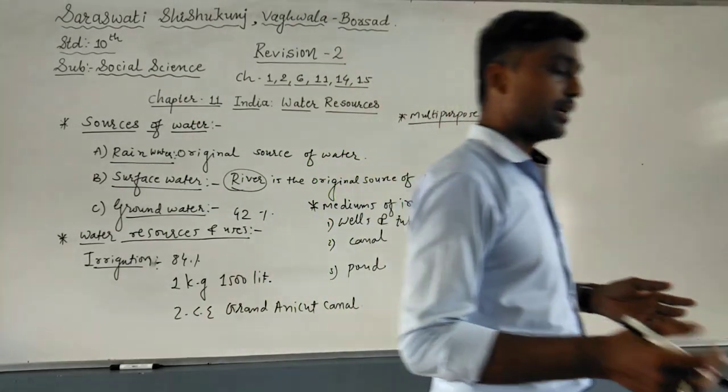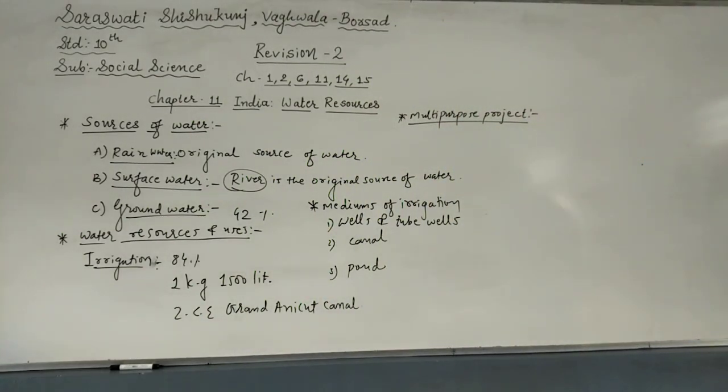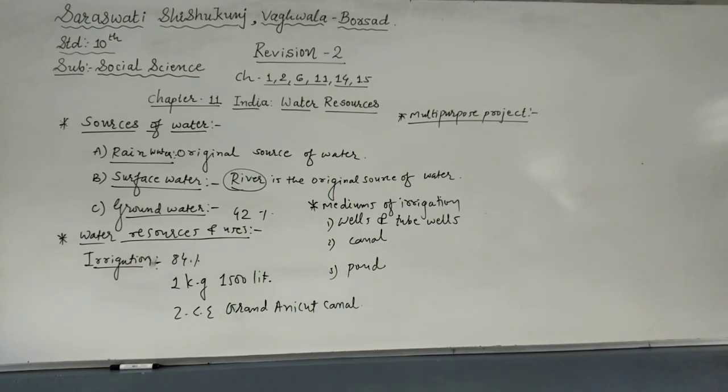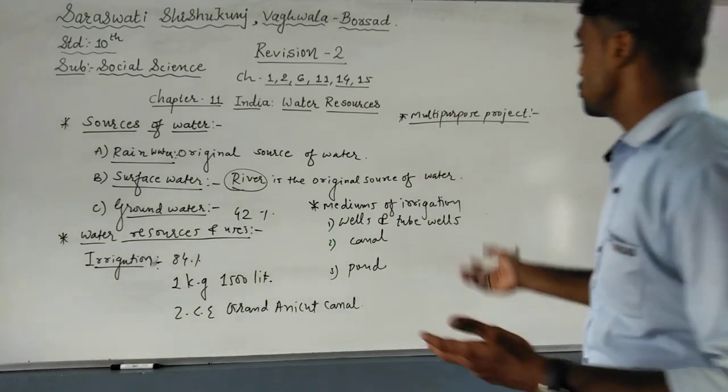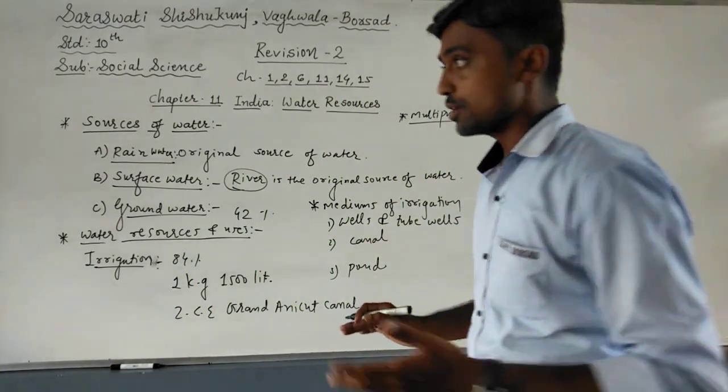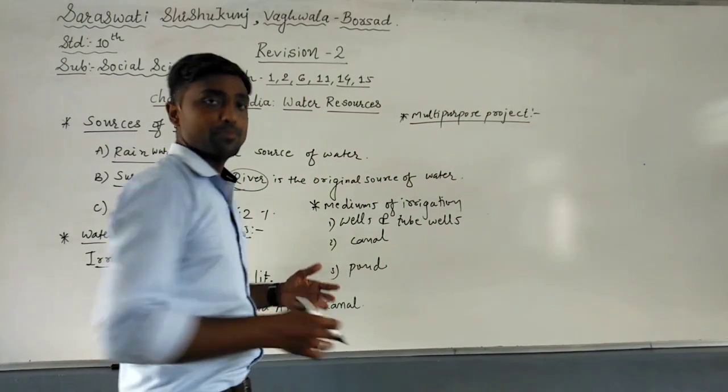For example, that water will be used for electricity, internal waterways, transportation, settlements, drinking, irrigation, entertainment, wildlife protection, flood control, prevention of soil erosion, and water for drinking. So many are the purposes of the water. So you can say it is a multi-purpose project.